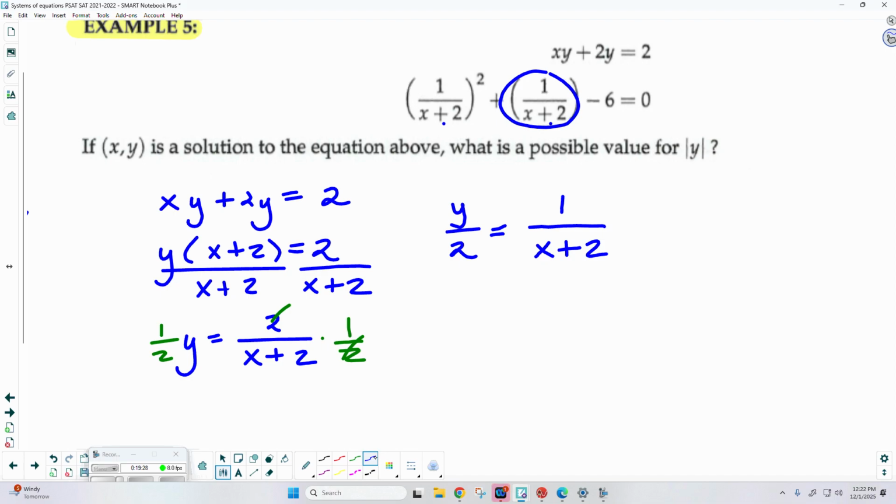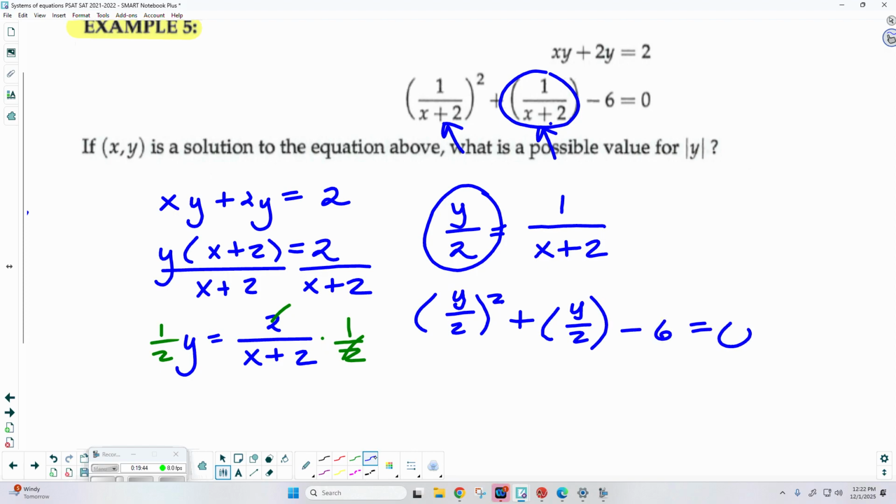So now I can use substitution. I'm going to go ahead and replace both of these here with y over 2. So this is going to be y over 2 squared plus y over 2 minus 6 is equal to 0.